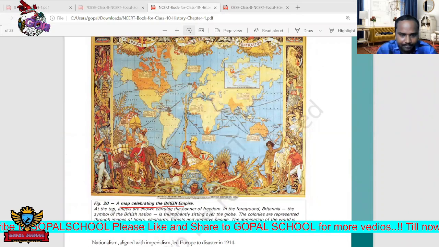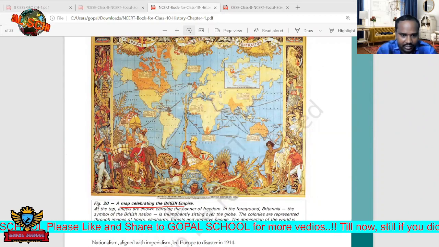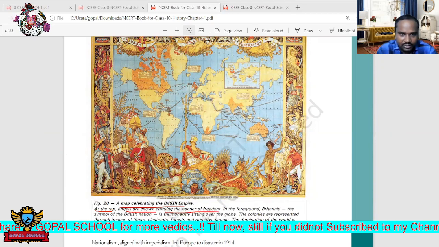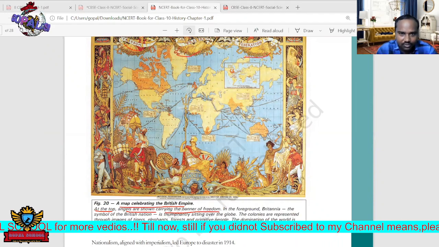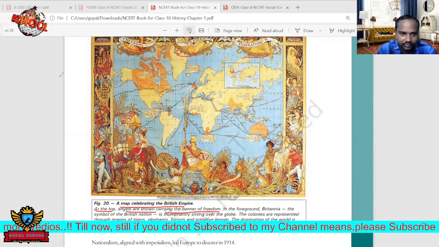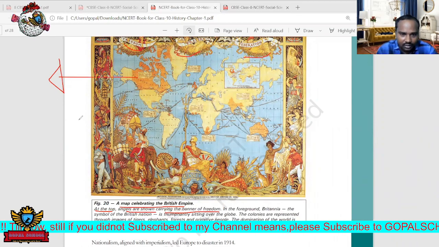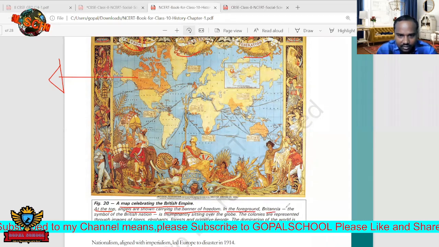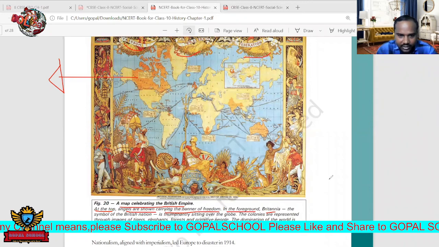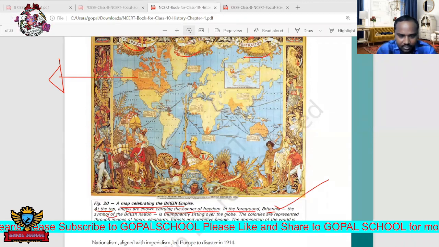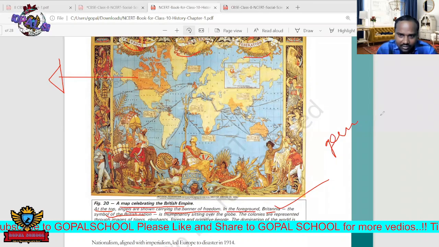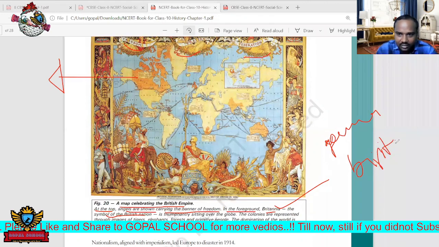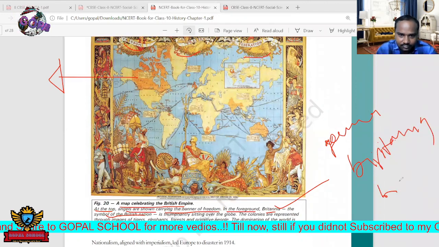celebrating the British Empire. So this is about the total British Empire. At the top, angels are shown carrying the banner of freedom. Here we can see freedom, freedom and freedom. It means all these countries need freedom. And here in the foreground, Britannia. What is the meaning of Britannia? Britannia is the symbol of Britain. Like Germania, the British are called Britannia, like Bharat Mata.